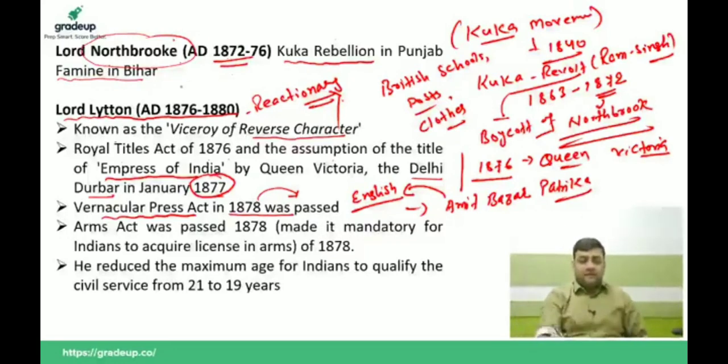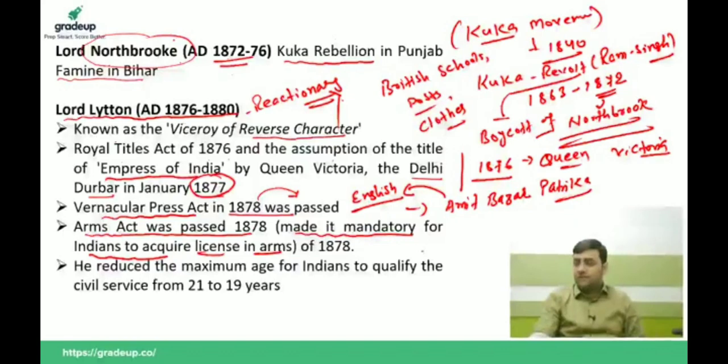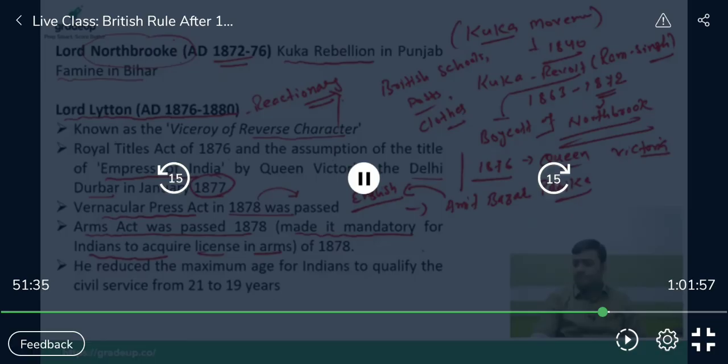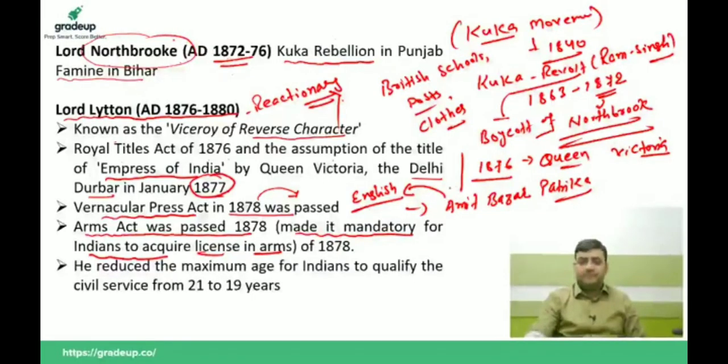Okay, and during his tenure, there was also one act called the Arms Act passed in 1878, which made it mandatory for Indians to acquire a license for arms. In fact, possession of arms: any Indian who was holding arms in his hands or having arms in his house must have a license for it.